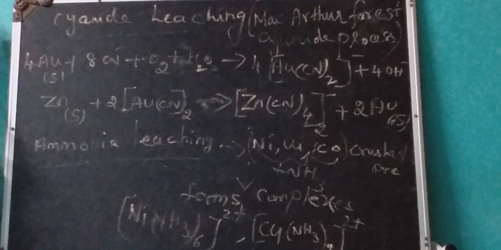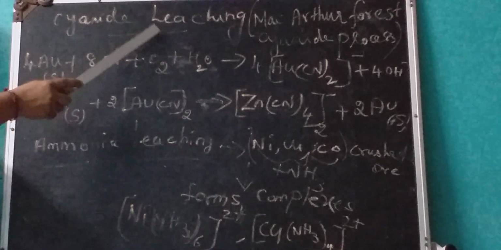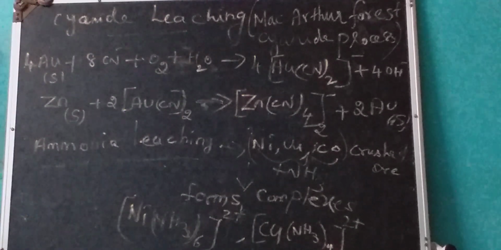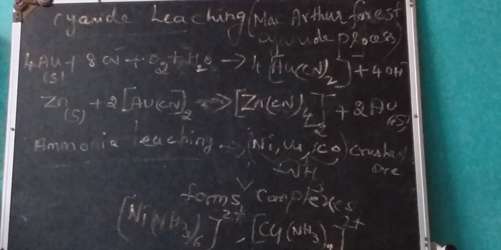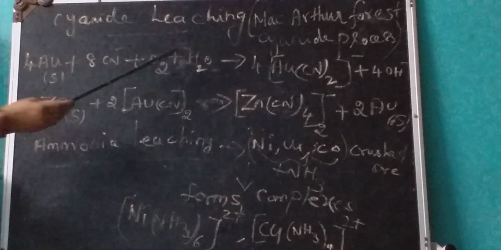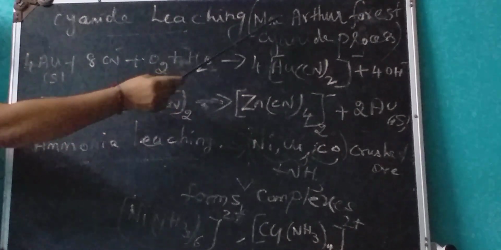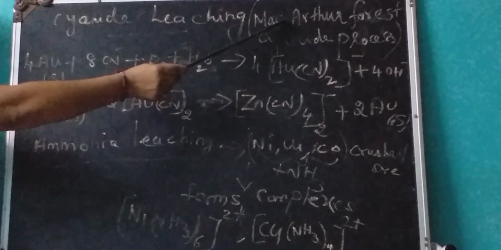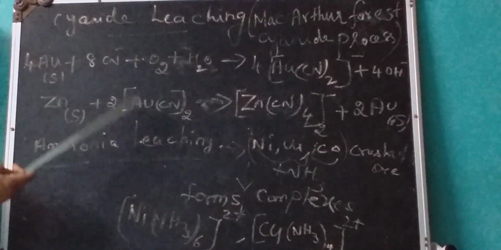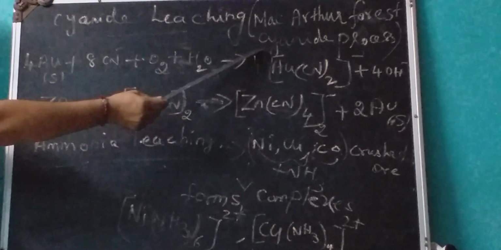Now I am going to explain the first method for the leaching process, which is cyanide leaching. This process is used for the extraction or concentration of gold or silver, for example. Another name for the cyanide process is the MacArthur-Forrest cyanide process. MacArthur and Forrest were scientists, and they used cyanides like sodium cyanide or potassium cyanide. So we call this the MacArthur-Forrest cyanide process.